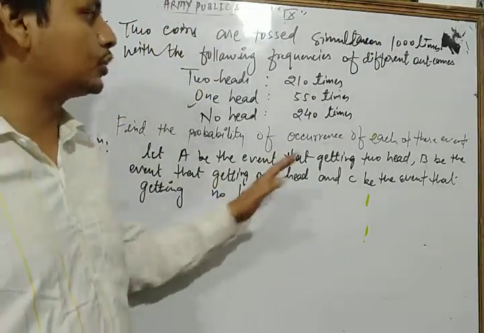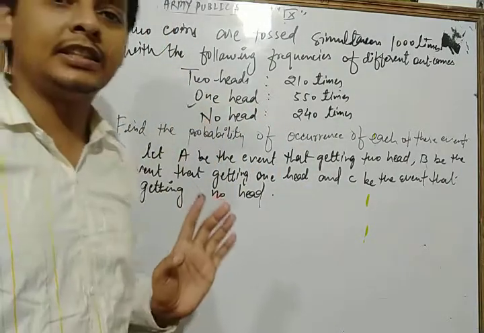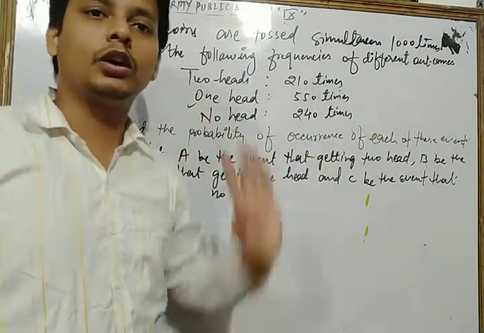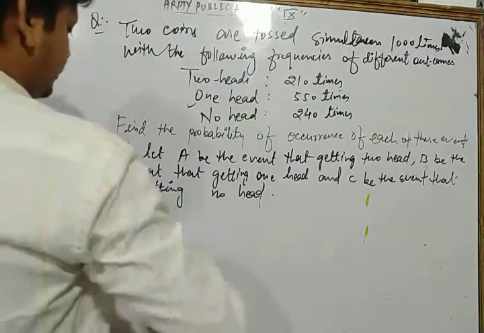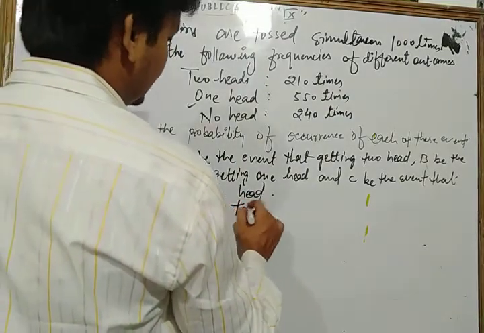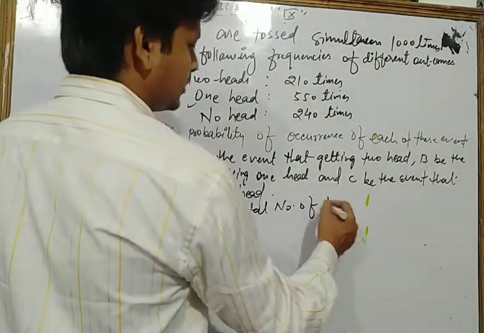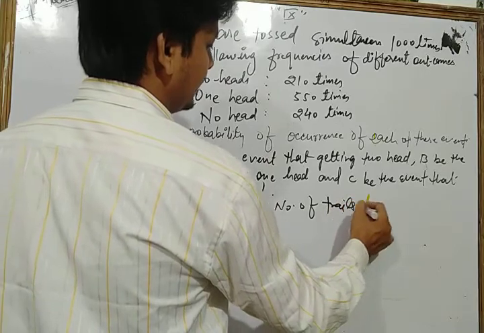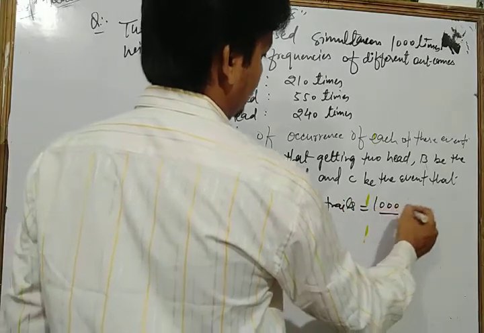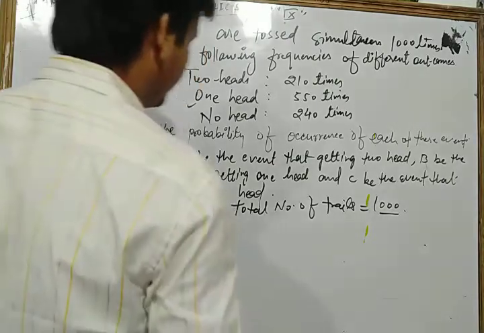So in that question the total number of trials for each part is 1000. Write in this way: here the total number of trials is 1000.